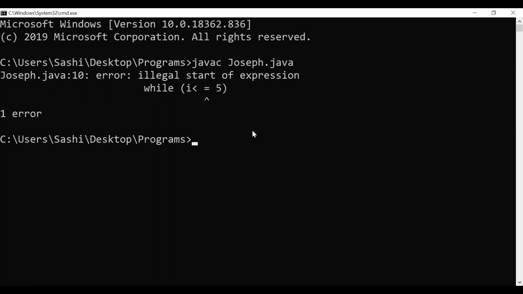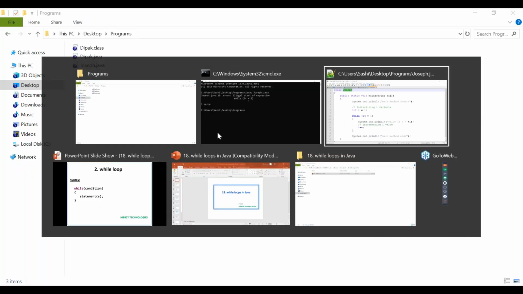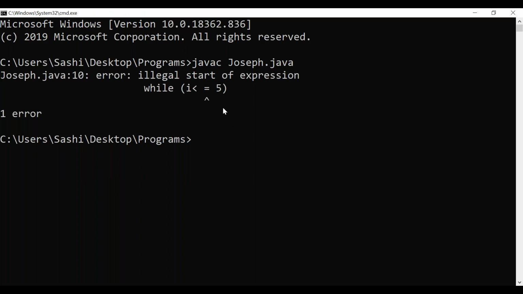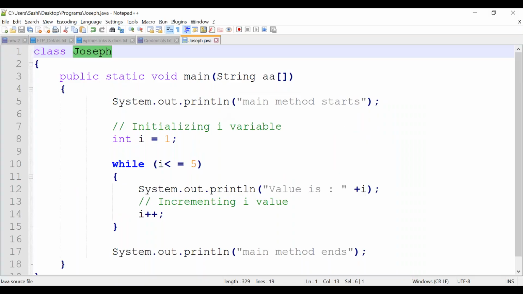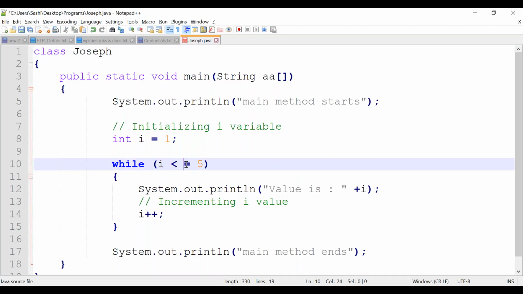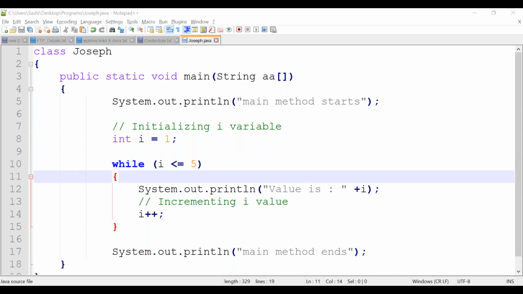Joseph.java. There is an error here. What is the error? Let's see. We are getting "illegal start of an expression." Let's go through what the issue is. It says there is an error because we gave a space here, right? We should not give space in between less than or equal to, correct? Correct the error. I used to give space for readability. So now recompile it again.